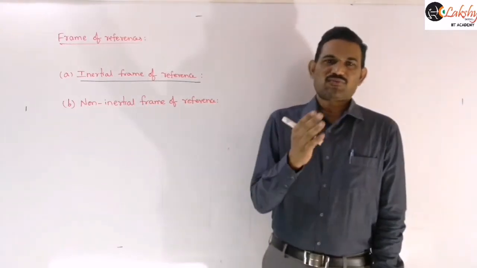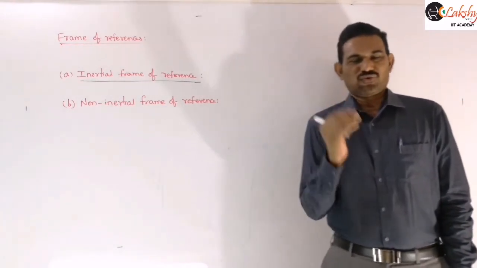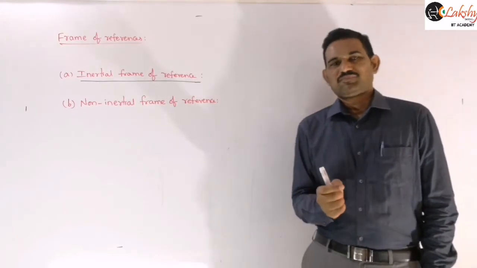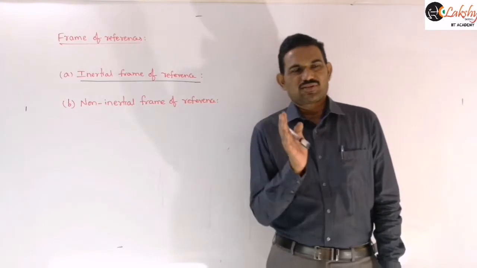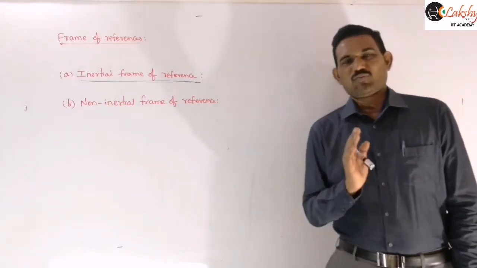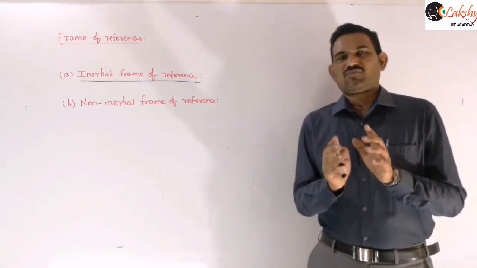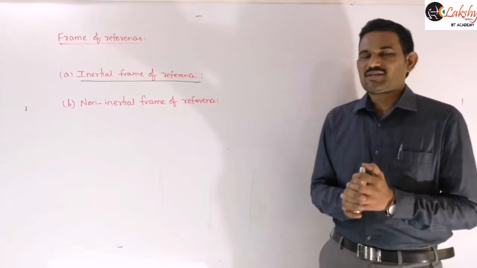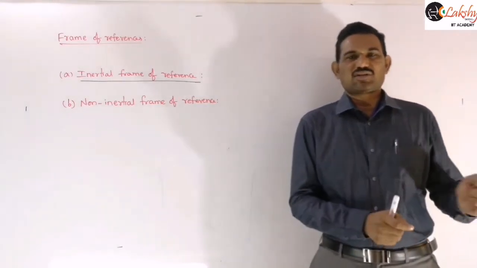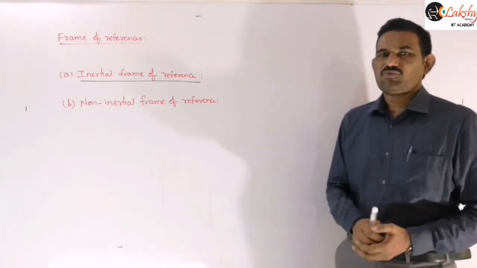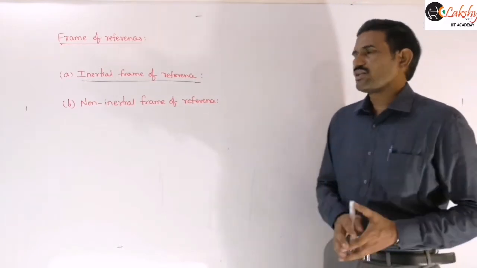Is it clear? The frame of reference which is at rest or moving with a uniform velocity. Suppose you are doing some experiment in a truck: if the truck is at rest, then you can call it an inertial frame of reference. And if you are moving with constant velocity, without acceleration, then you can call the reference in which you are doing that experiment an inertial frame of reference. So it should be either at rest with respect to an inertial frame, or it should move with some uniform velocity. Acceleration should be zero. So that is our inertial frame of reference.